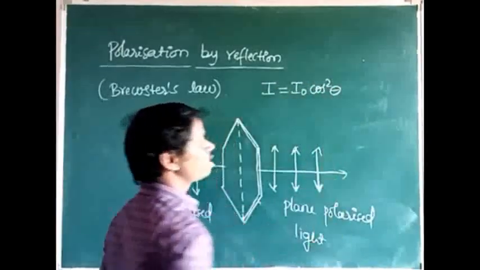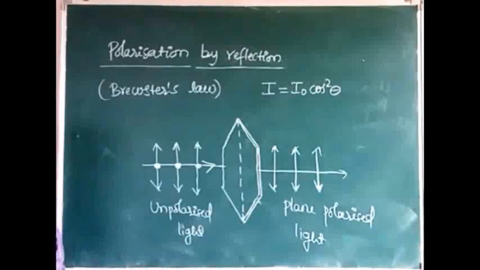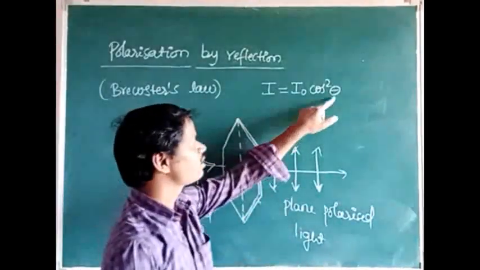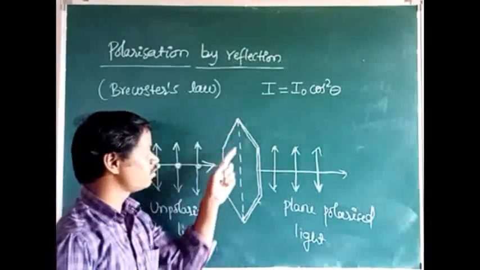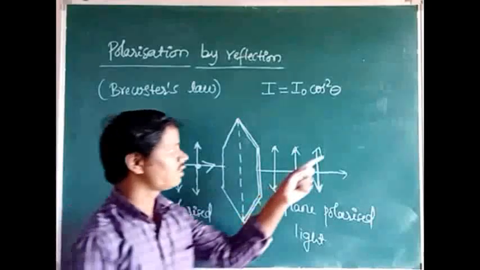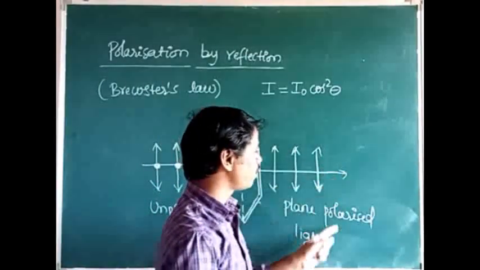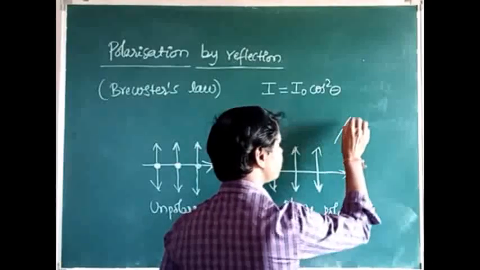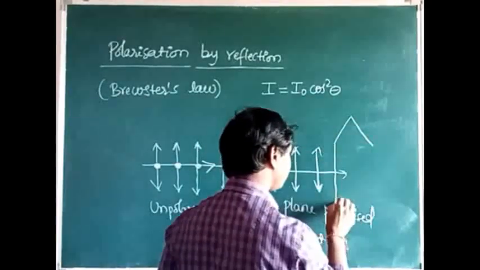Theta is the angle between the transmission axis of the polarizer and analyzer. If theta is 0, then the transmission axes are parallel to each other, means the intensity of the plane polarized light observed by the observer through the analyzer is maximum.